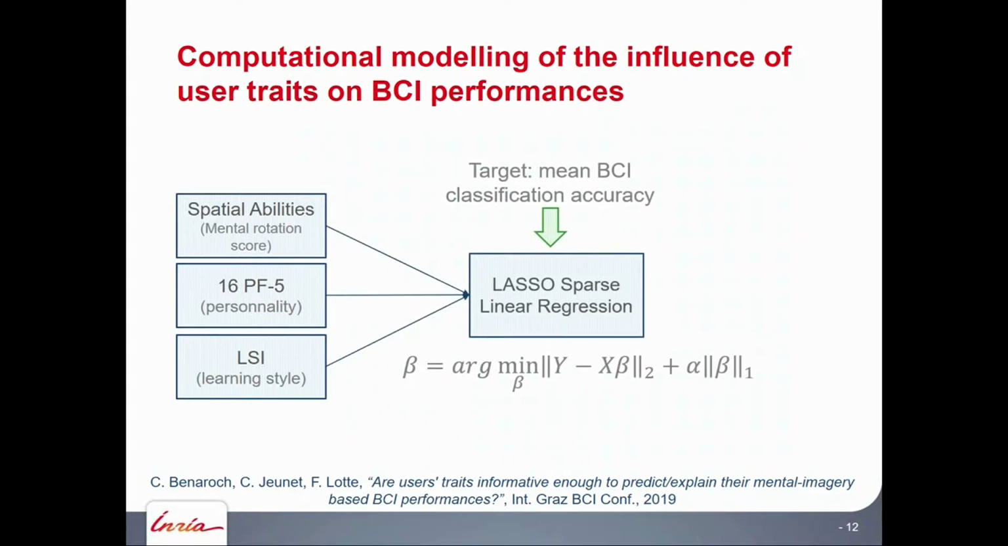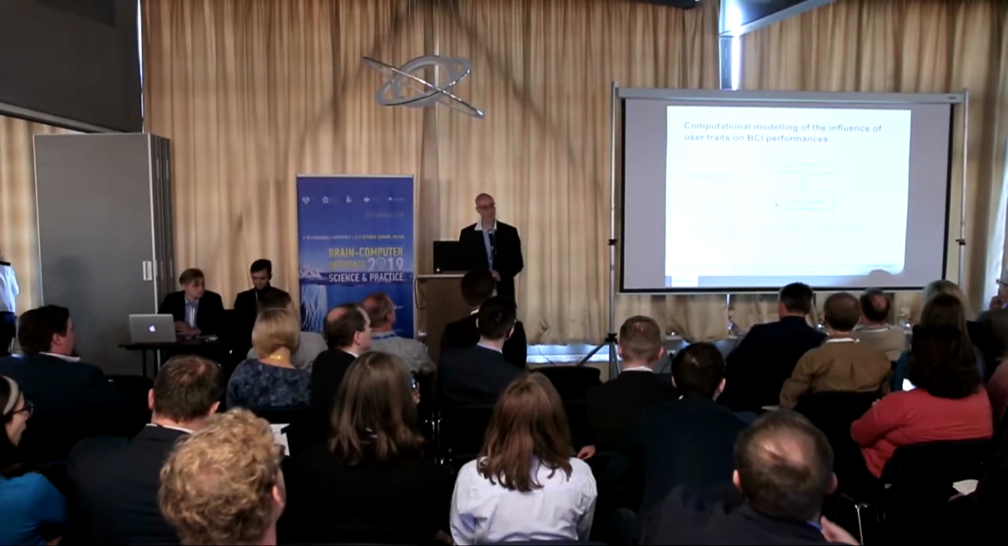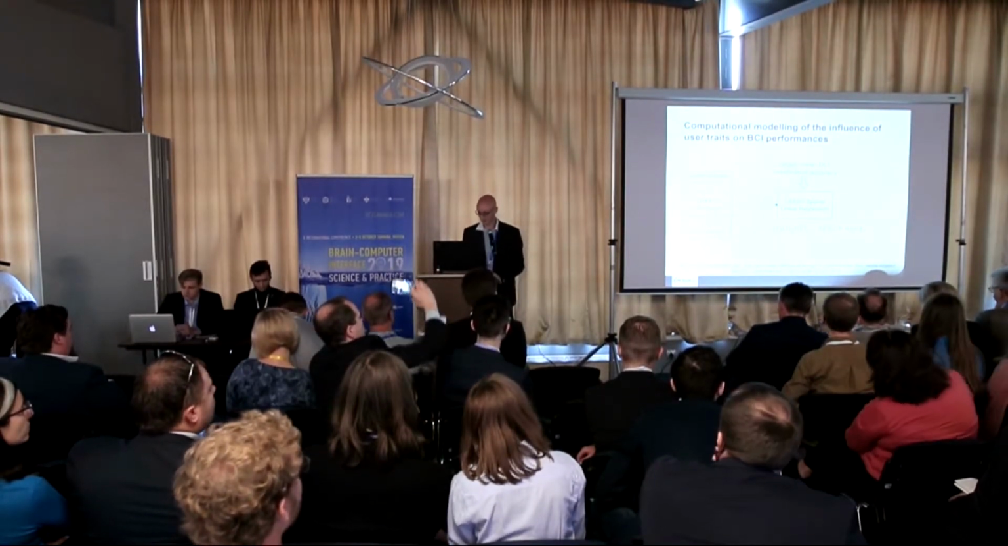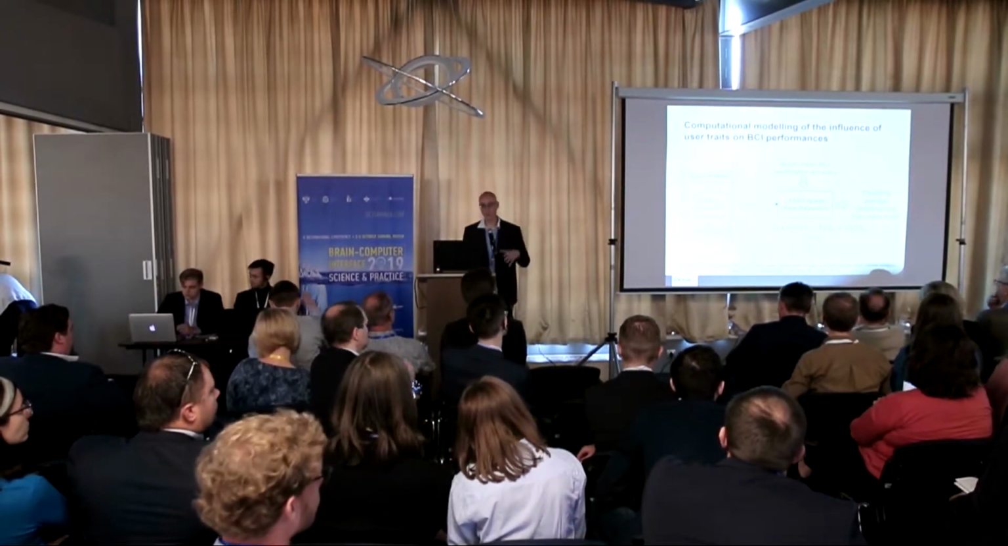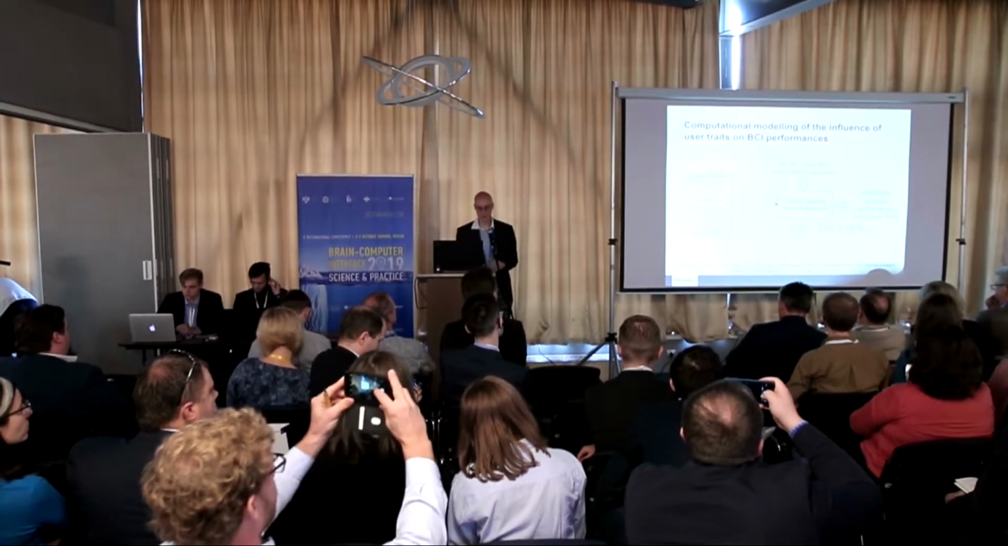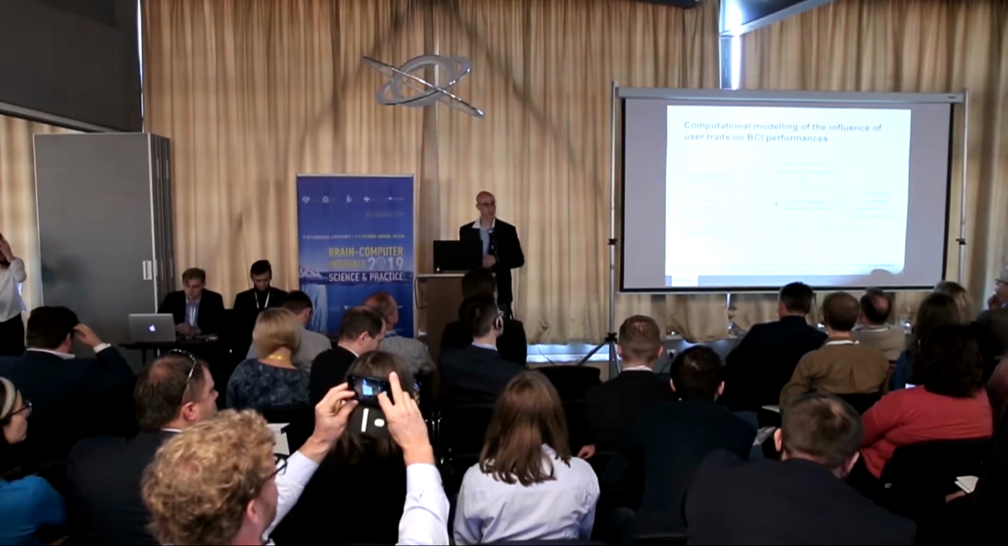And so all these features, we gave that to a lasso algorithm, a sparse linear regression. That is a linear regression where we select a few variables to predict target variables. And in our case, what we want to predict is the mean BCI performance across the different sessions that the user used the BCI systems. So we want to predict this performance. So we trained these lasso algorithms on data from multiple subjects, and we applied that on a new subject to see if we can predict the performance of this user using only the measure of the user traits. So we use leave-one-subject-out cross-validation.